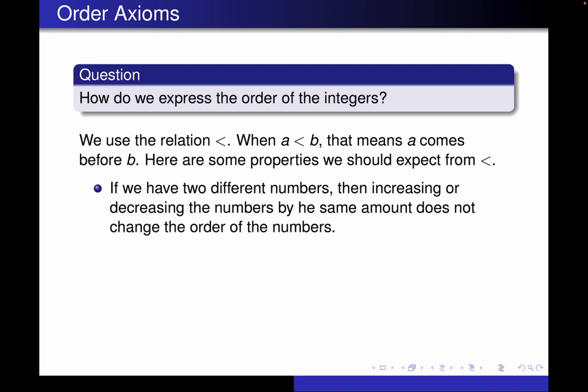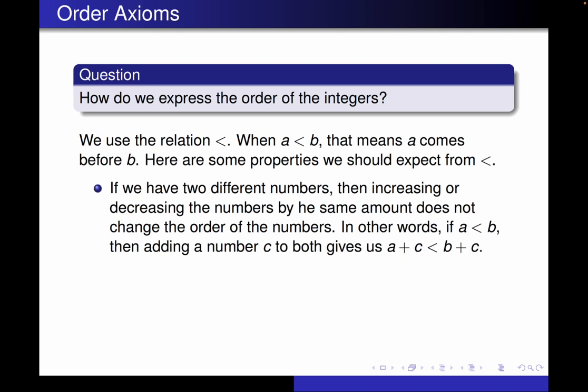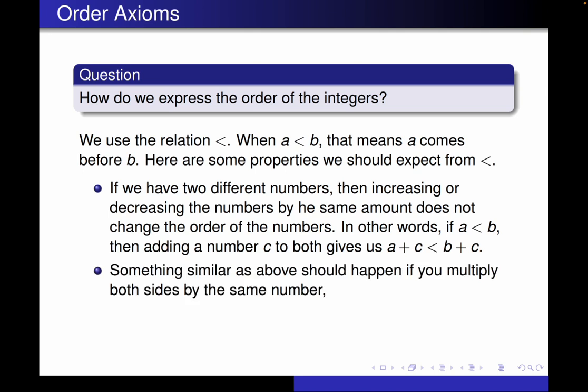If we have two different numbers, then increasing or decreasing the numbers by the same amount shouldn't change which one is less than or comes before or after. The order should be the same in both cases. In other words, if I have A coming before B, if I add the same number C to both sides, I should have A plus C less than B plus C. And something similar should happen if we multiply both sides by the same number, except multiplication is a little bit trickier. This should be okay as long as the number we multiply by is positive.